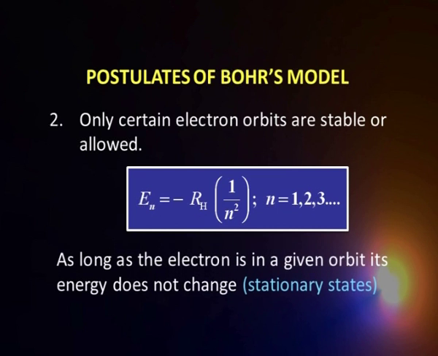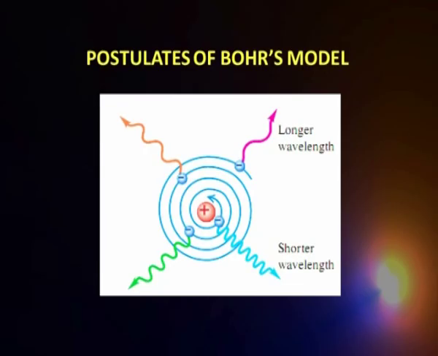He said that as long as the electron is in a given orbit, it will not radiate, it will not give out any energy. That means, he said, what is called a stationary state. Now, this is in contrast to the expectation on the basis of Maxwell's theory of electromagnetism, because according to that theory, the electron must radiate if it is accelerating around the nucleus. But Bohr said for whatever reasons that this is not going to radiate. It's a bold proposition, but we feel satisfied because it does explain our experimental observations of the hydrogen atom spectrum, though we have things going beyond that now.